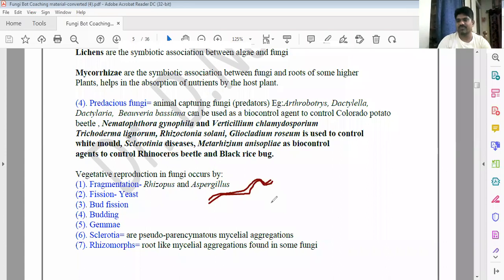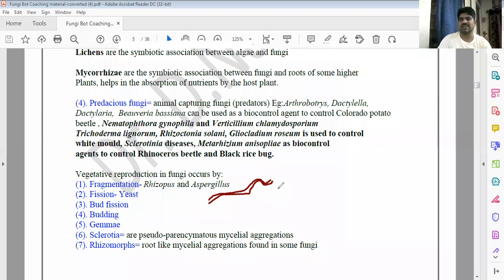That is called parasexuality. It is equal to sexual reproduction, but it is not a perfect stage, not a perfect reproduction, not a sexual reproduction. But whatever the modification is, it is the same. That is parasexuality, first observed by Pontecorvo and Roper in Aspergillus nidulans.